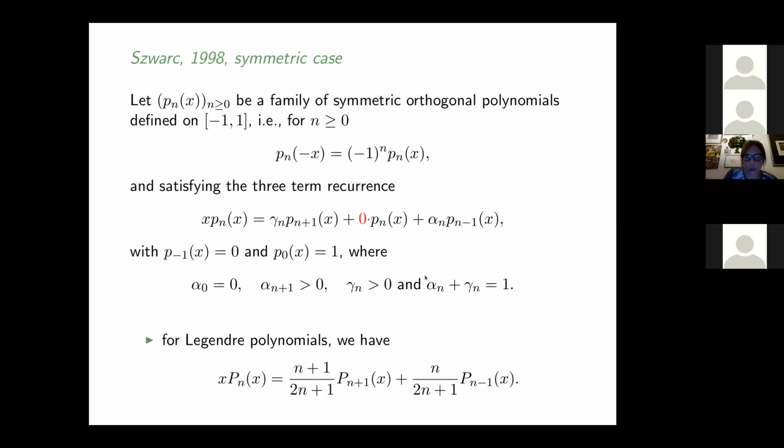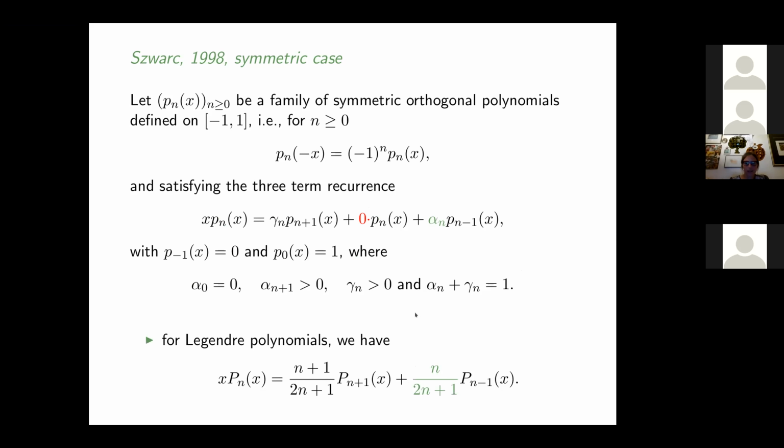The Legendre polynomials are of this type, so here we see this type of recurrence. For instance, Jacobi polynomials would satisfy a recurrence of this type, but not with the 0 here, so this would be non-symmetric. Now I want to point out this alpha_n, which is n over 2n plus 1 here.